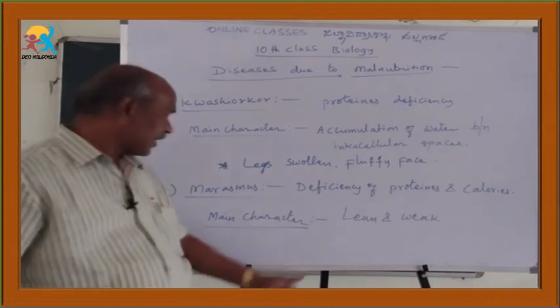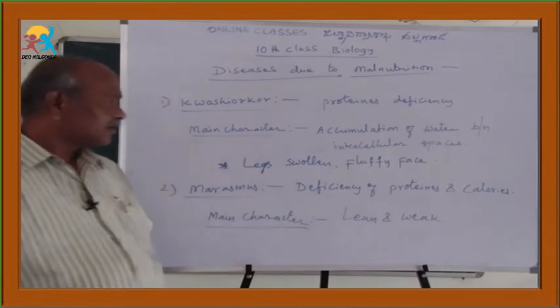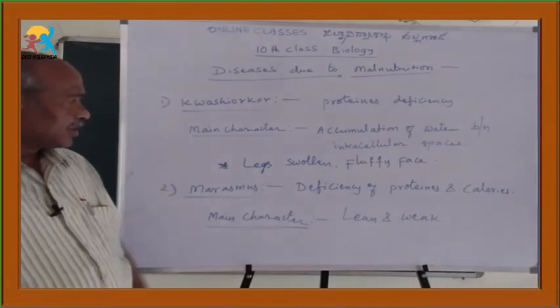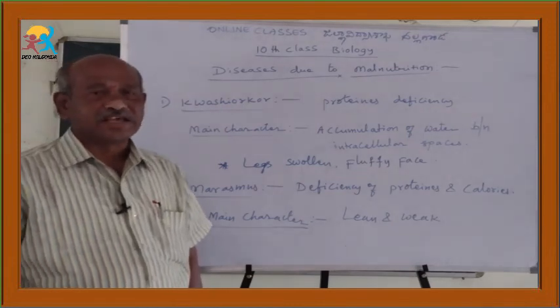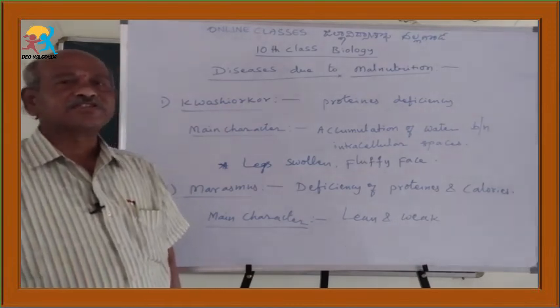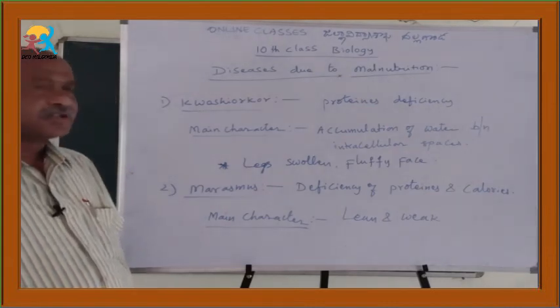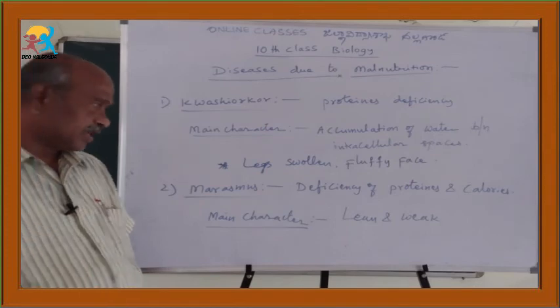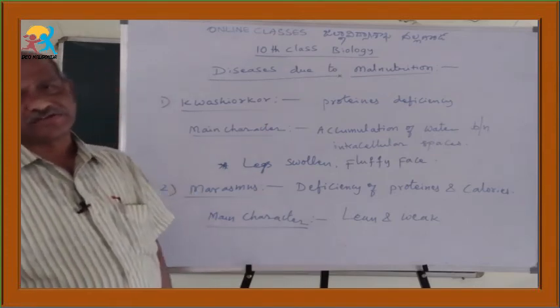Other characters are like that of kwashiorkor. What are the other characters? Once again, diarrhea problem, scaly skin and stunted growth in muscles, or muscle development is poor. Here also diarrhea and dry skin.